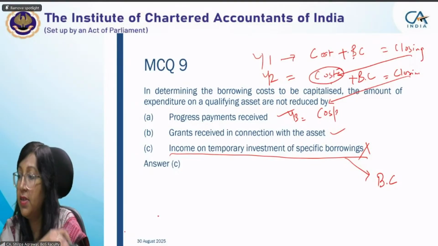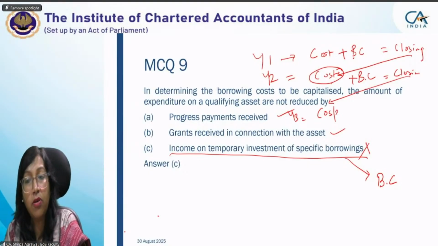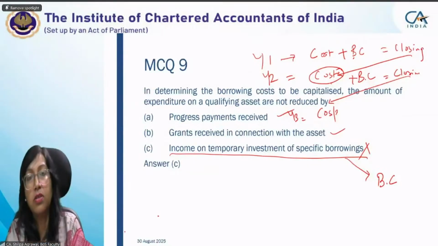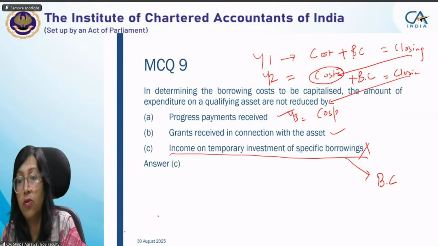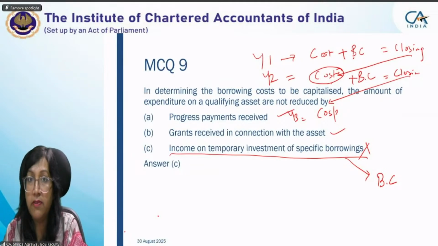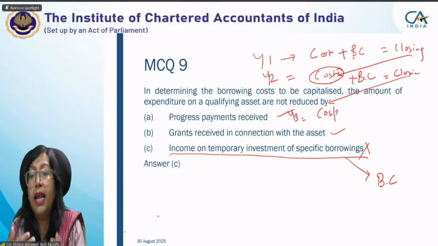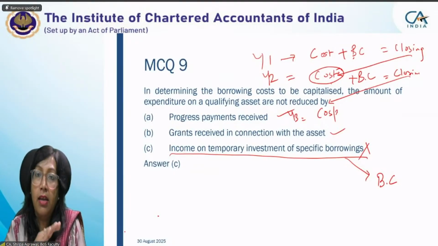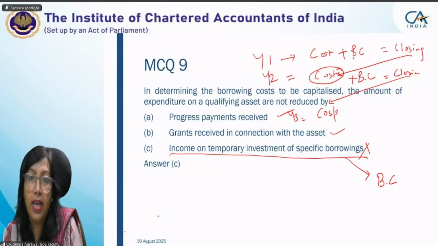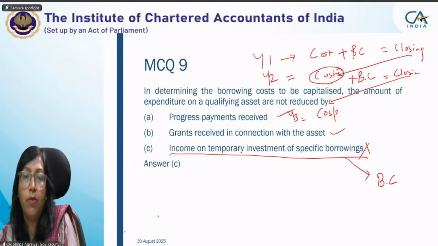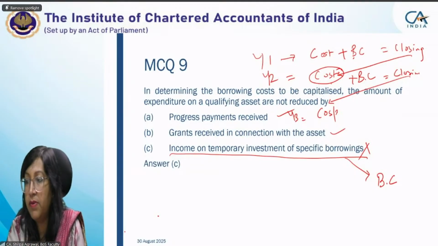cost of previous year. Yes, ma'am. Okay. So what I wanted to explain is that borrowing cost of previous year becomes the cost. On that cost, you have to calculate the next borrowing cost. Yes, interest also. The concept of interest which we study will follow here somewhere indirectly, that borrowing cost becomes a cost, and because it becomes a cost, when you are calculating the borrowing cost of next year, you indirectly calculate the cost on borrowing cost also, or you calculate borrowing cost on previous borrowing cost also.